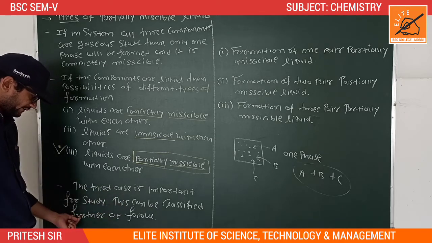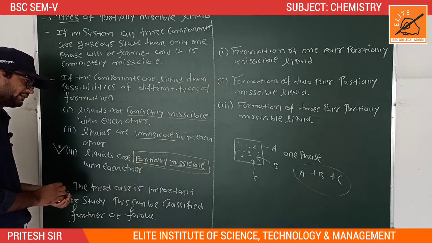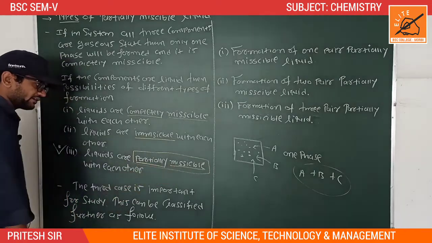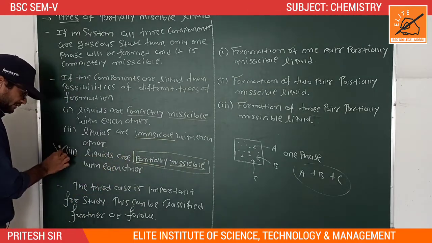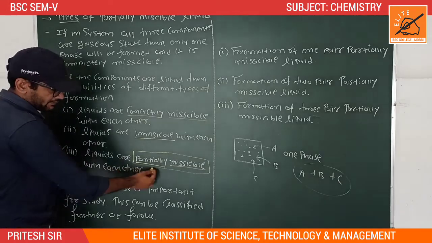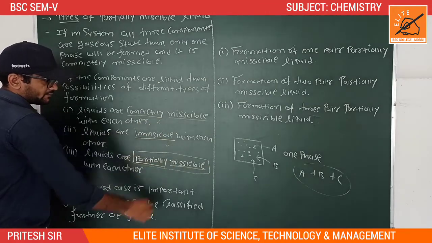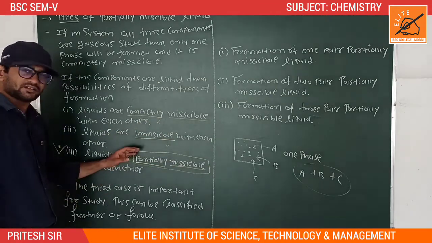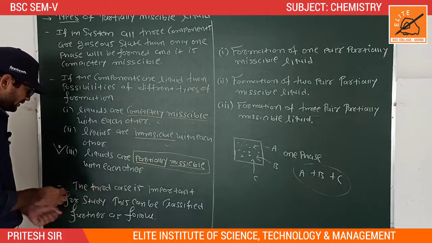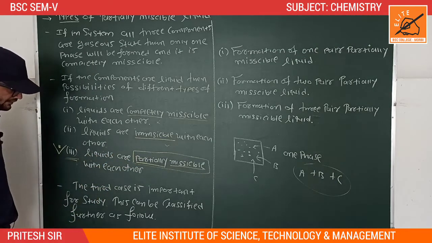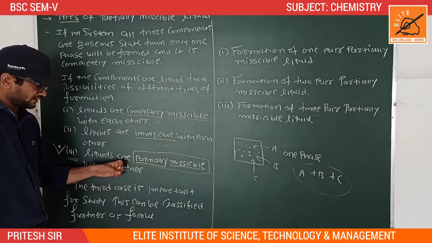This can be classified further as follows. The third formation, liquids that are partially miscible, is important in our chapter. We study only this type of liquid. Completely miscible and immiscible liquids are not studied in phase rule or phase equilibrium. We study more about partially miscible liquids, and they can be further classified into three types.